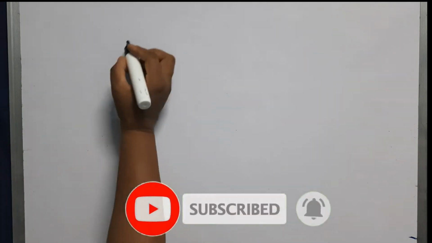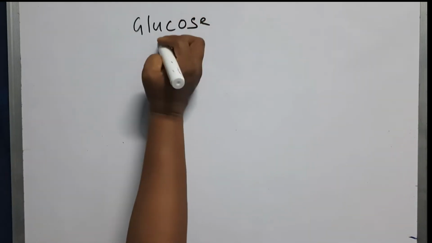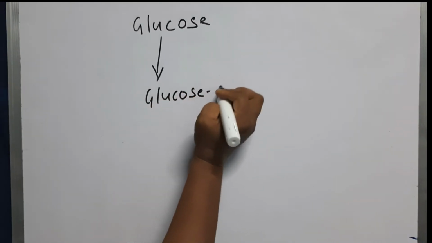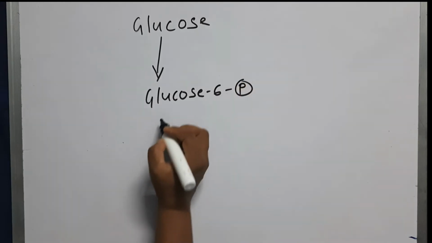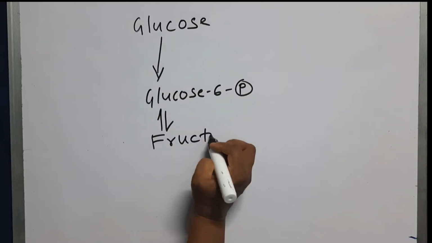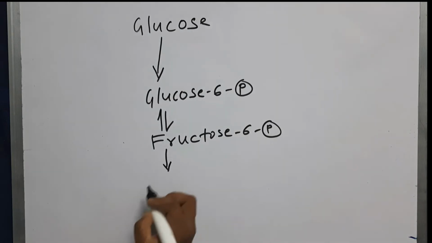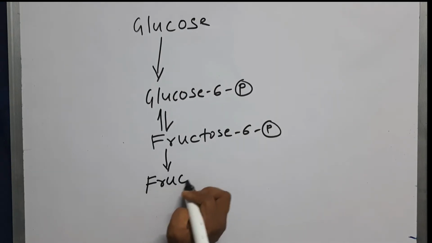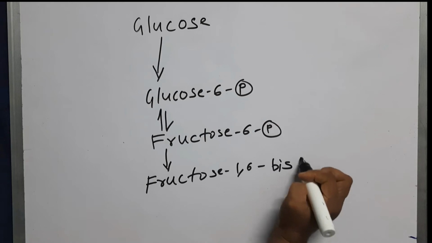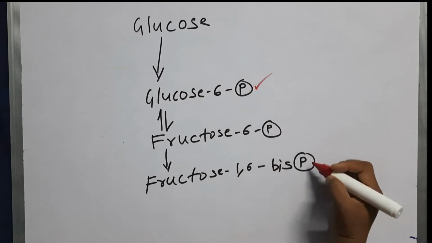So here we are using energy. So it will start from glucose, which is phosphorylated to glucose 6-phosphate, and it is isomerized to fructose 6-phosphate, and finally it is again phosphorylated to fructose 1,6-bisphosphate. So here in 2 places you can see addition of phosphate is taking place, here as well as here.